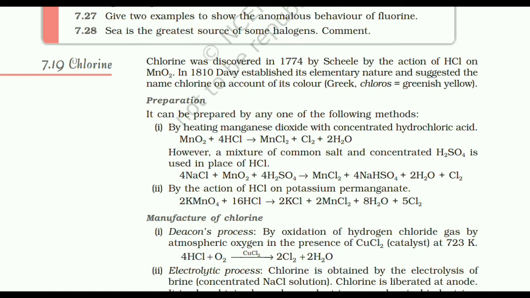7.19 Chlorine. Chlorine was discovered in 1774 by Scheele by the action of HCl on MnO2. In 1810, Davy established its elementary nature and suggested the name chlorine on account of its color. Preparation. It can be prepared by any one of the following methods. Number 1. By heating manganese dioxide with concentrated hydrochloric acid. However, a mixture of common salt and concentrated H2SO4 is used in place of HCl. Number 2. By action of HCl on potassium permanganate.